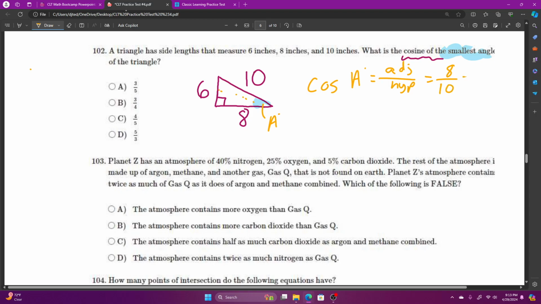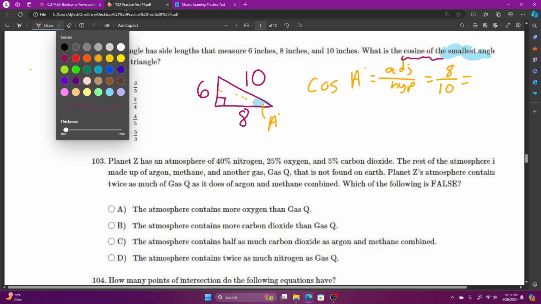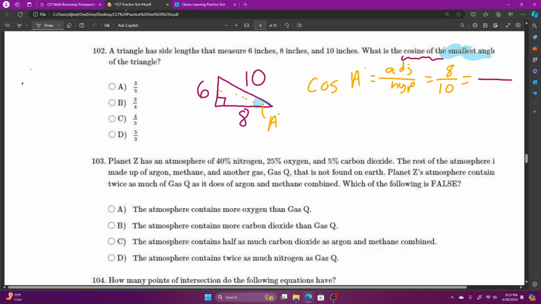Not there, simplify the fraction. 8 and 10 can both be divided by what number? They're even, so 2. If I divide the top by 2, 8 divided by 2, I get 4. Whatever I do to the numerator, I have to do to the denominator. 10 divided by 2 is 5, and that answer is there.